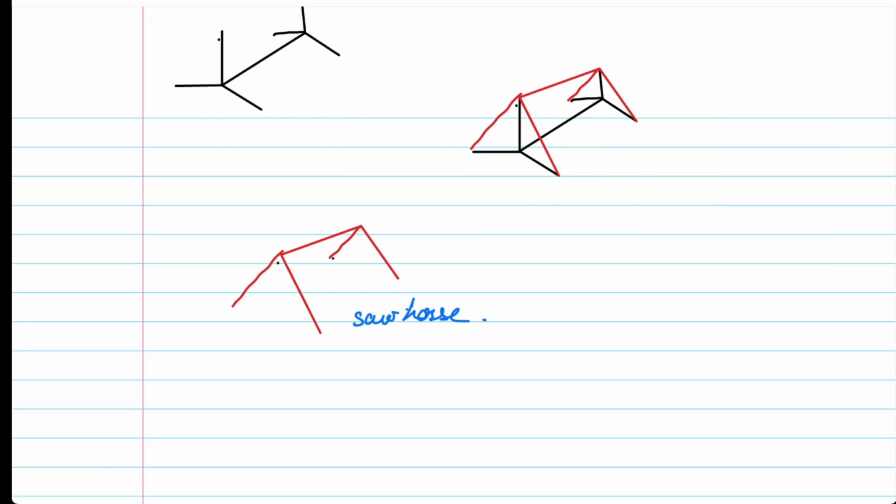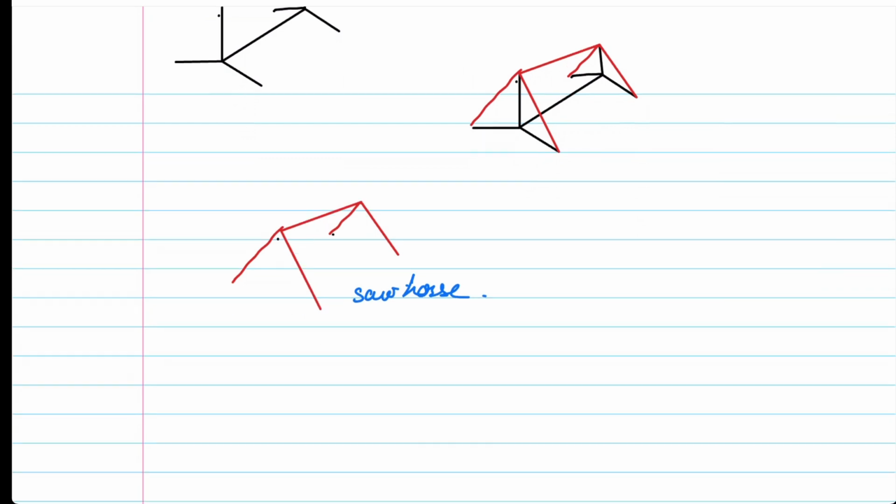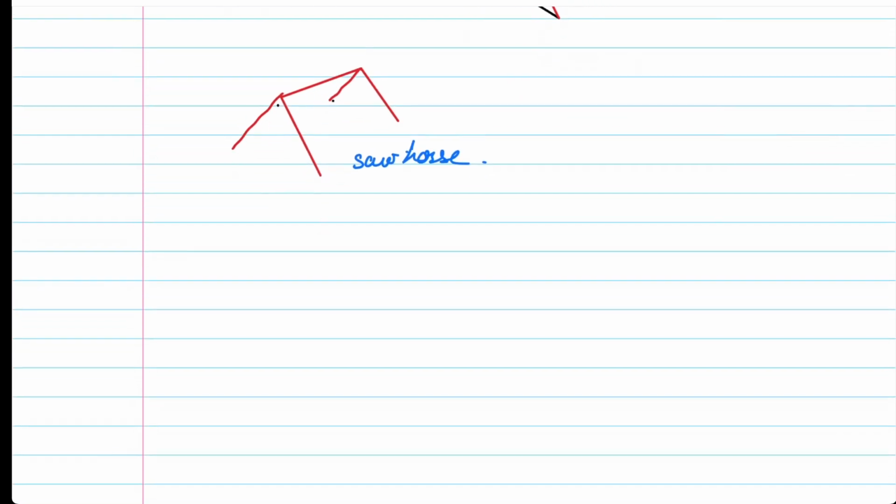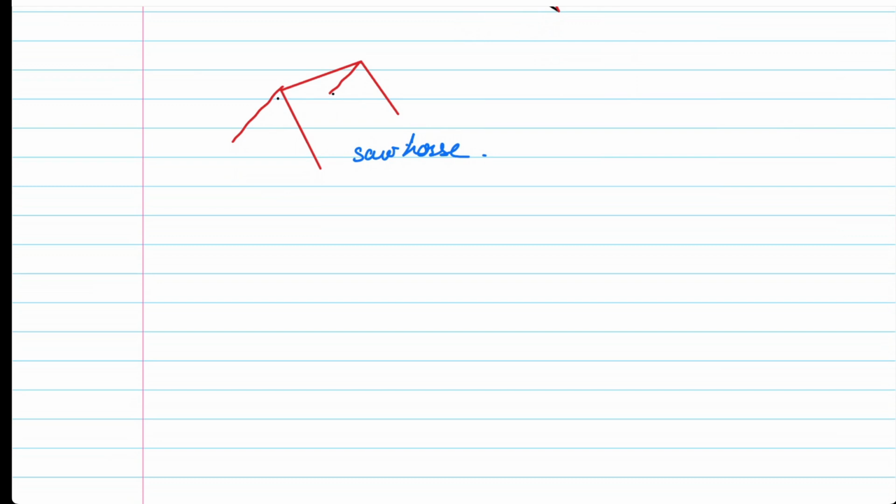So this is the sawhorse representation of ethane. This again is a three-dimensional representation, but here again we have done away with this wedge and dash. We are simply making this particular representation. This is the sawhorse representation.